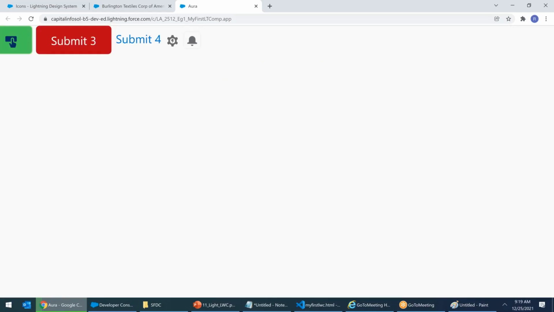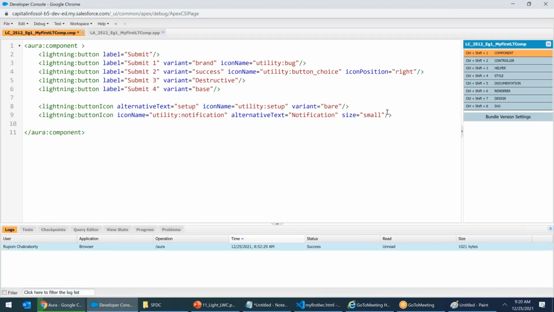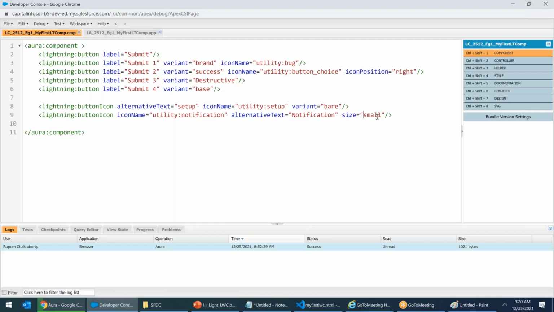Even when I see it, I might not feel it. X-small or small. I want small size. The button will become small. Did it save? Yes. A small button will come. Oh, no, it has not taken. Size equals to small. X-small. XX-small. Let me take it. Double X small. This is the lowest, if I remember. Yes, this is the lowest.